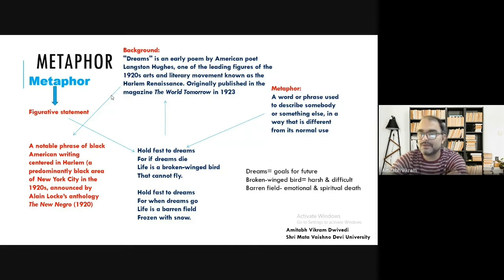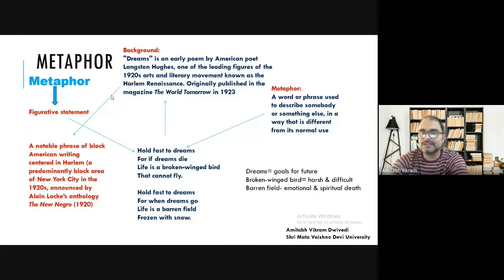So again, this poem is metaphorical, and you know what we have in a metaphor? A word or phrase used to describe somebody or something else in a way that is different from its normal use. The first line goes like this: hold fast to dreams, for if dreams die, life is a broken-winged bird that cannot fly. Second stanza: hold fast to dreams, the repetition of the first line in the fifth line. For when dreams go, life is a barren field frozen with snow.